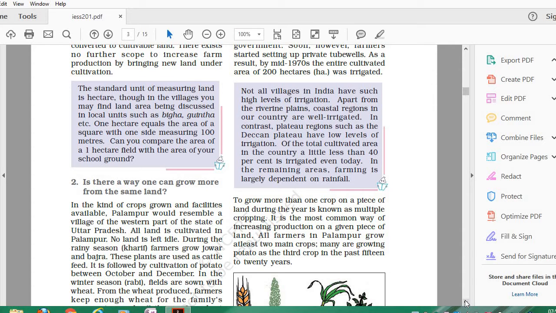In the same way, in the winter season, Rabi crops are grown between October and December, like wheat and potato. Normally these are the seasons in which these crops grow, but with our population increasing, we need to produce more out of the same land.